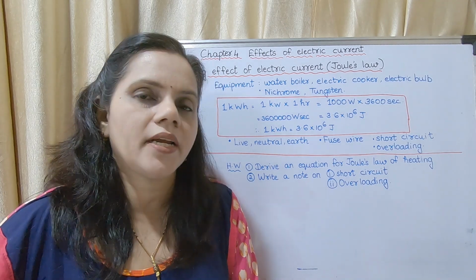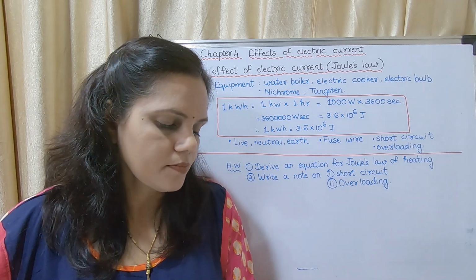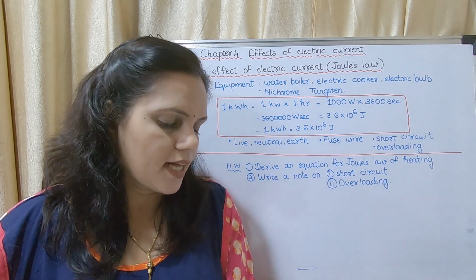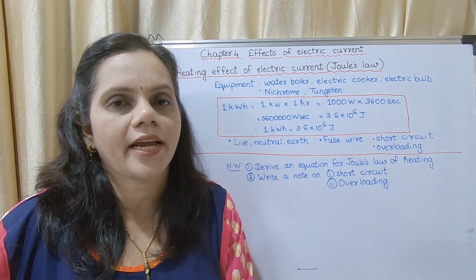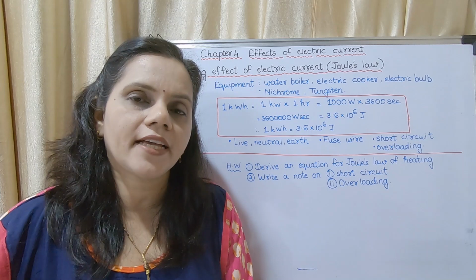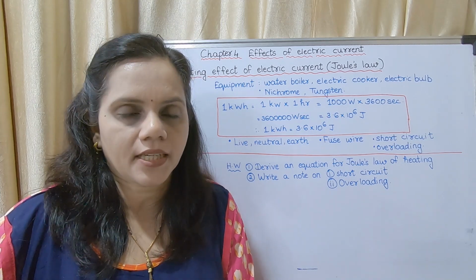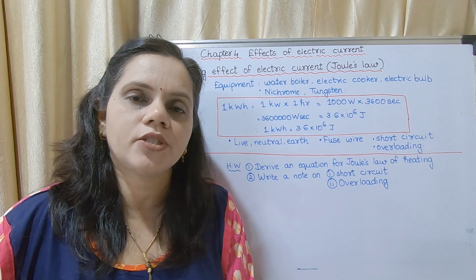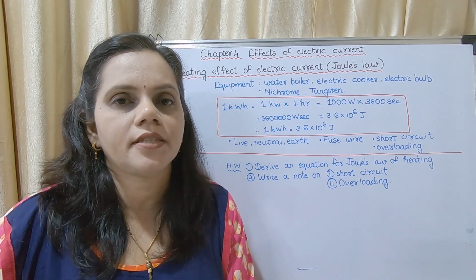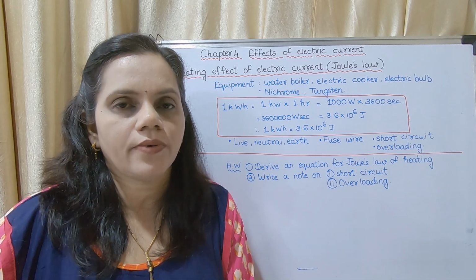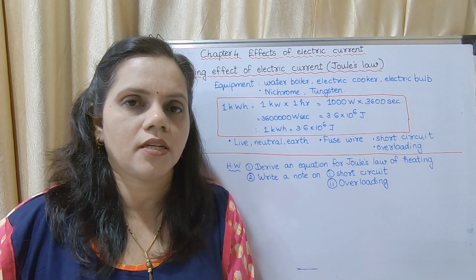What is the coil made up of? It is generally made up of tungsten. Now there is a glass bulb, glass support, screw cap and vacuum or nitrogen gas. Why there is vacuum or nitrogen gas? To prevent oxidation of tungsten. When current is passing through it, it is going to become hot. Now you studied in chapter 3 of science 1 about oxidation reaction. It reacts with oxygen in air.